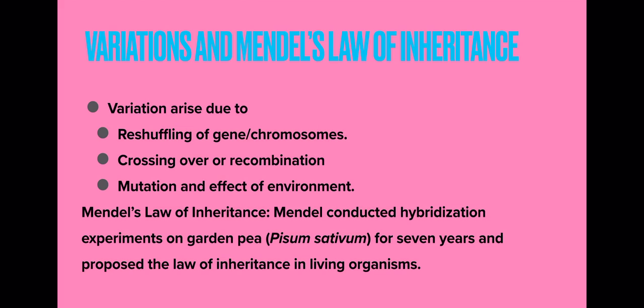In meiosis, crossing over takes place, and in this crossing over there is an exchange of maternal and paternal genes, which is the main cause of variation, right? And mutation sometimes, and the effect of environment, right? If two individuals are growing in different environments, then also some variations are there. Mainly morphological variations you will see in these individuals.